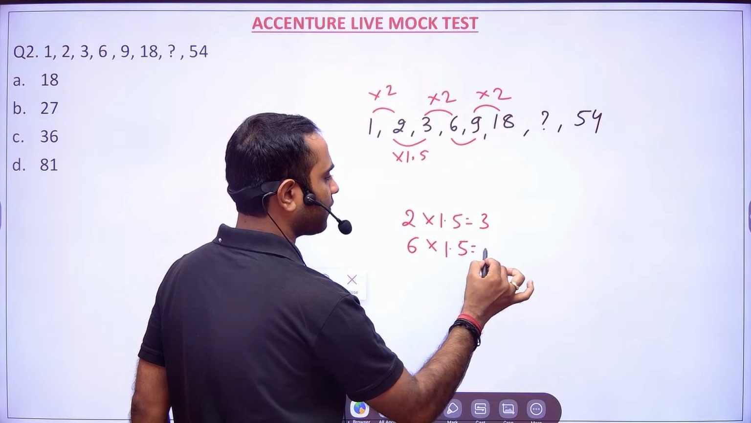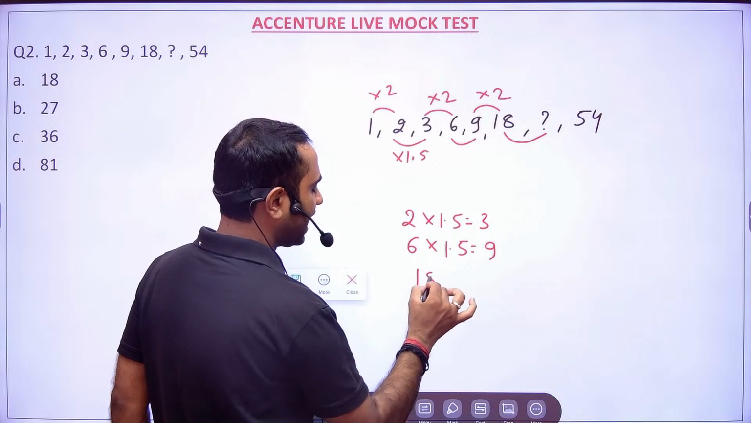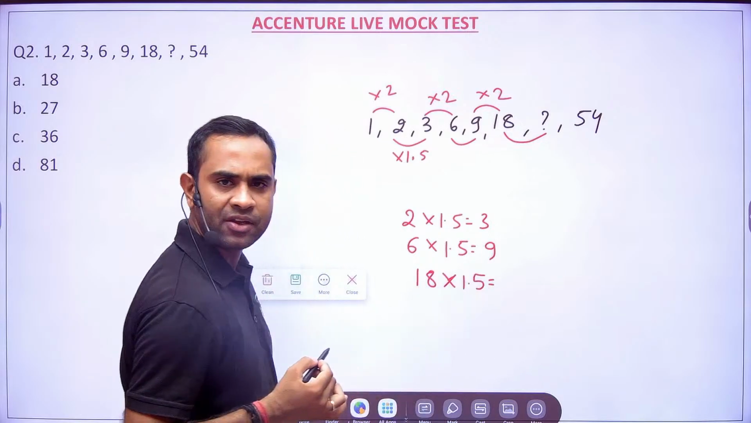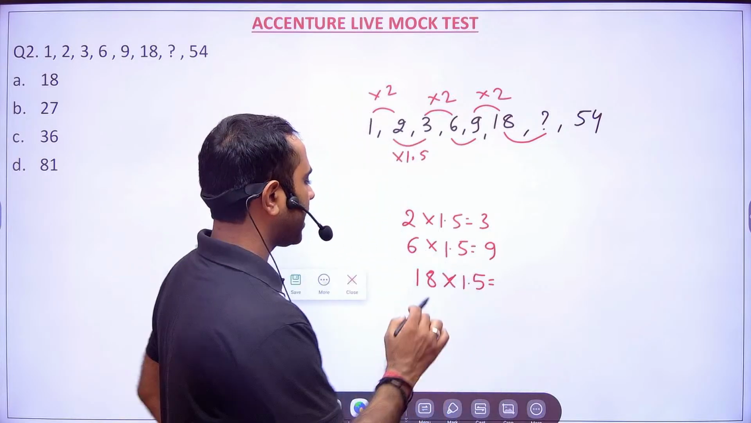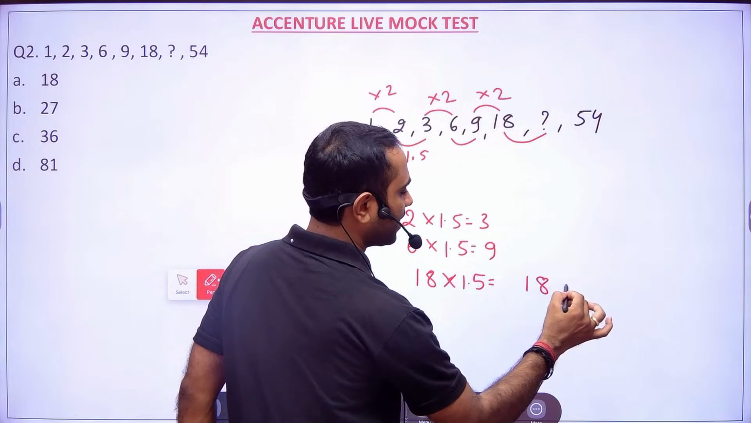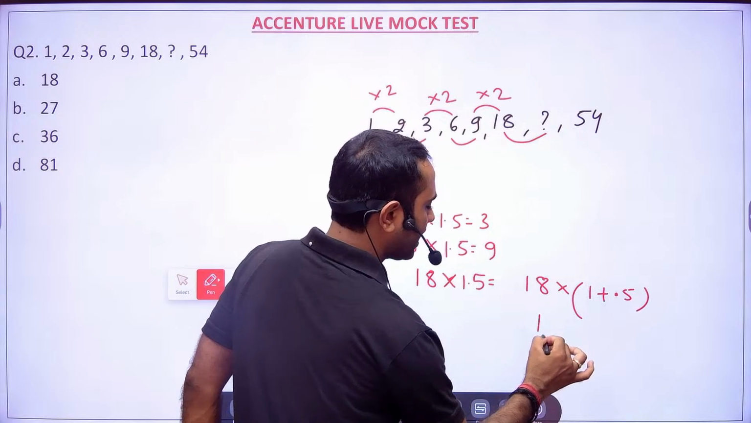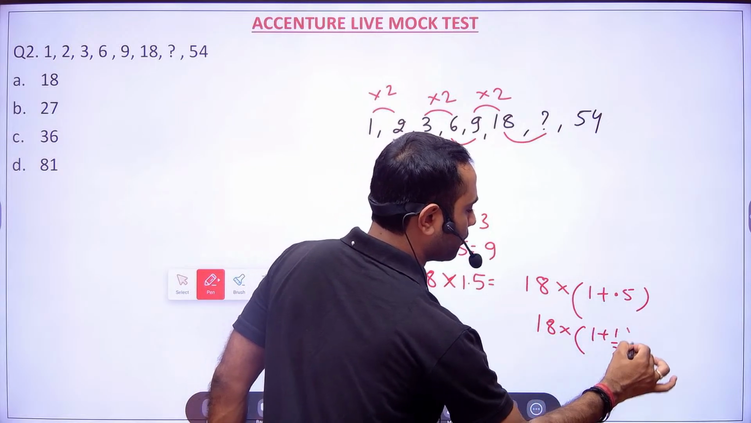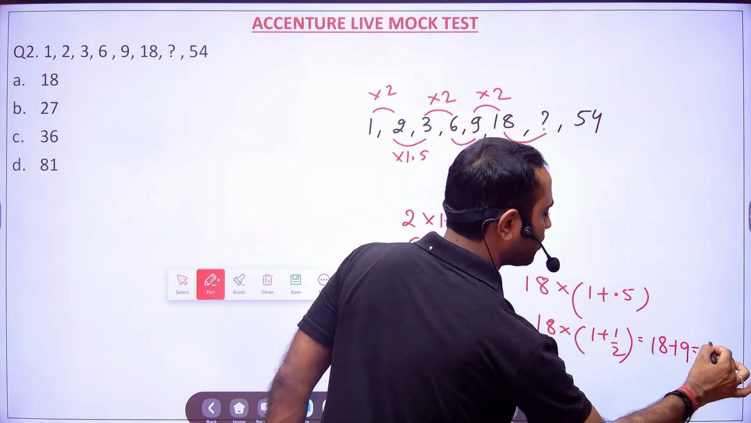So this is 1.5. It is 9. Okay. Then, sir, what about this? So this is 18 into 1.5. Now, how to multiply 18 into 1.5? See, calculation, you have to take it very, very easy. So this is nothing but 18 into 1 plus 0.5. What is 0.5? 0.5 is 1 by 2. So 18 and half of 18 is 9, which is nothing but 27.